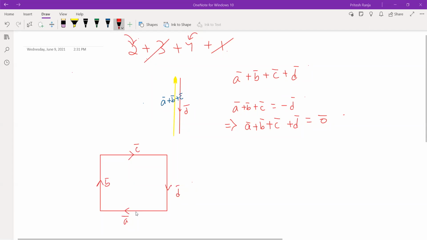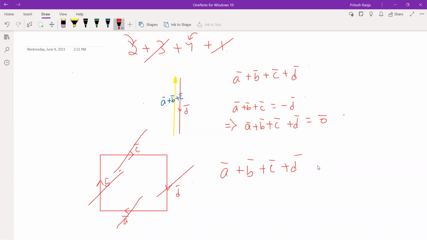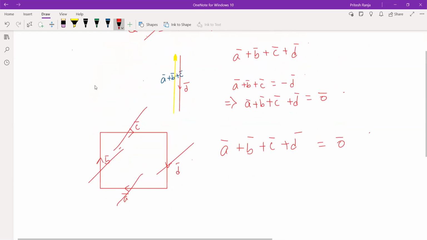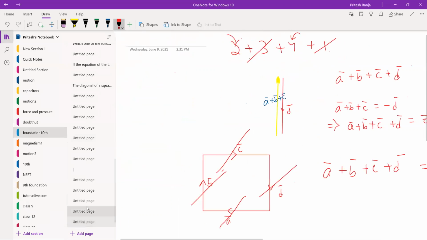So you can also cancel these two vectors. If you see a plus b plus c plus d, here you can cancel a vector and c vector because they are equal and opposite. B vector and d vector will be cancelled and answer will be 0 vector. So this will only be applied here, but not for the question that I have given. So this was the question. Let us go through it.